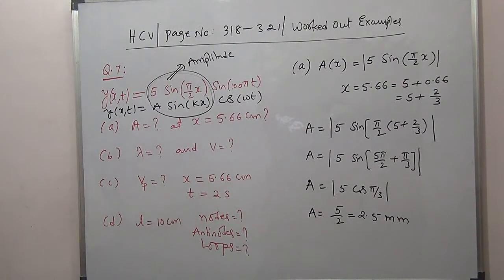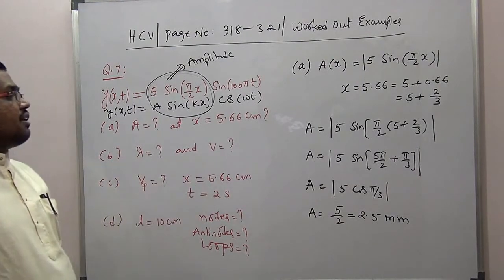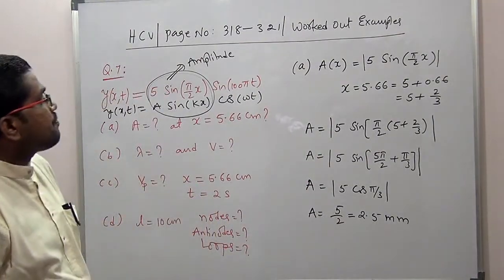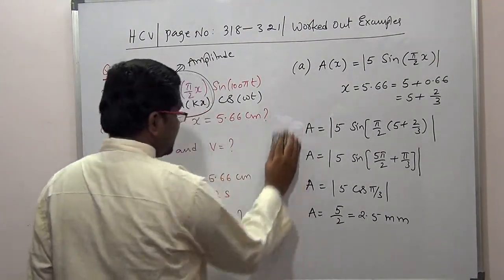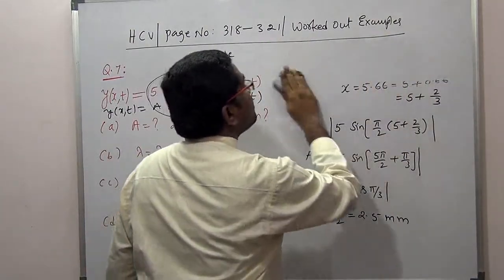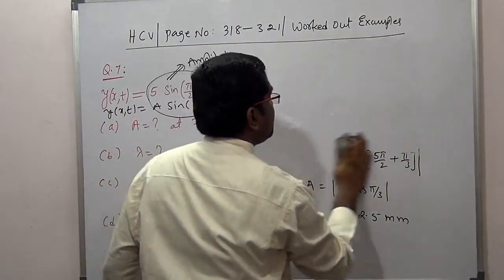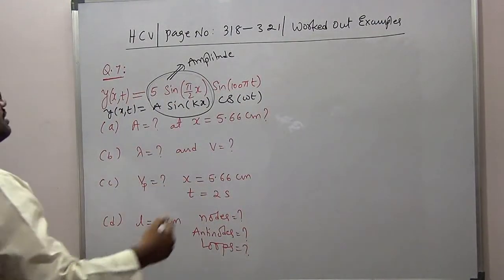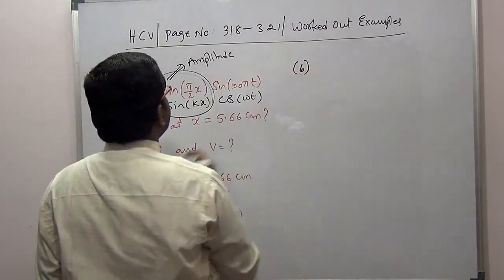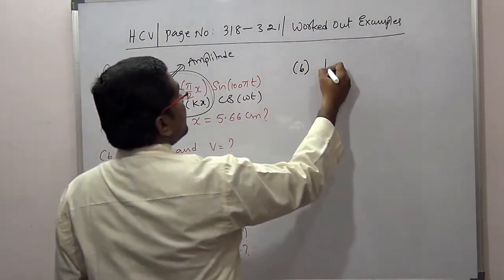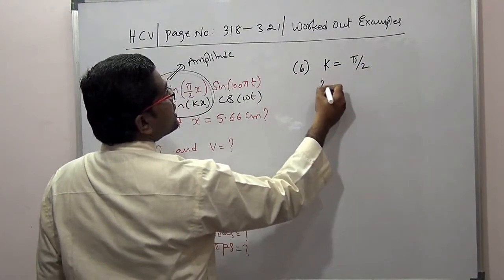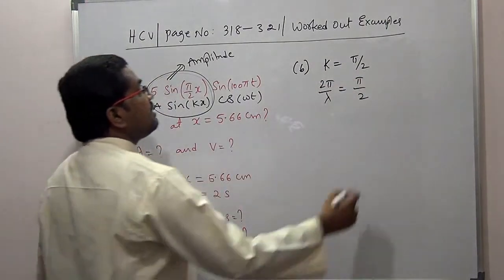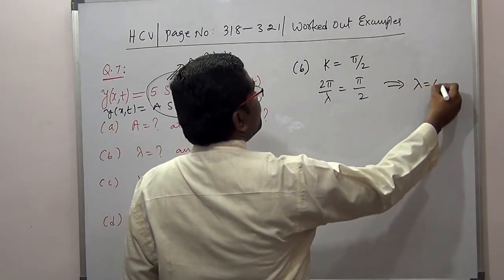Let us go for the wavelength. What is lambda and what is the velocity of the waves which are superposed and producing this one? Even you can calculate the waves also, this problem. So the B part will be, what is lambda? Lambda can be calculated with K. K is given as pi by 2. We know that K is 2 pi by lambda, that will be equal to pi by 2. So pi cancels, and from here lambda will be equal to 4 centimeters.